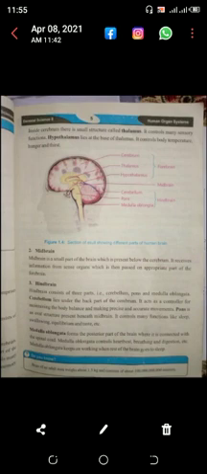Next part of brain is the midbrain, which is small part of the brain and present below the cerebrum. The function of midbrain is to receive information from the sense organ, which is then passed to the forebrain. Next, third part of the brain is the hindbrain. Hindbrain consists of further three main parts which are cerebellum, pons and the medulla oblongata.